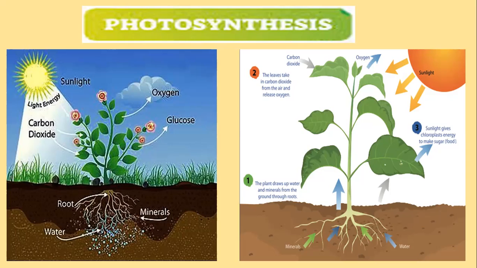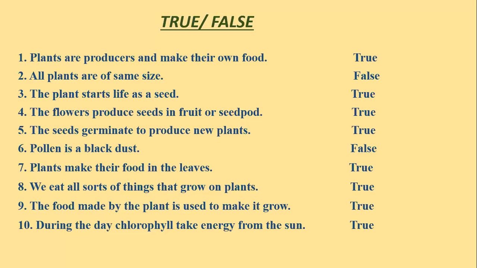Now I'm going to tell you how you prepare for your exams, as our exams inshallah will be online. So you need to revise, you need to learn from this chapter. We have these true false. You must learn these. As you can say, plants are producers and make their own food. Yes. All plants are of same sizes. No. I have shown you the different sizes and different types of plants, so this sentence is wrong.